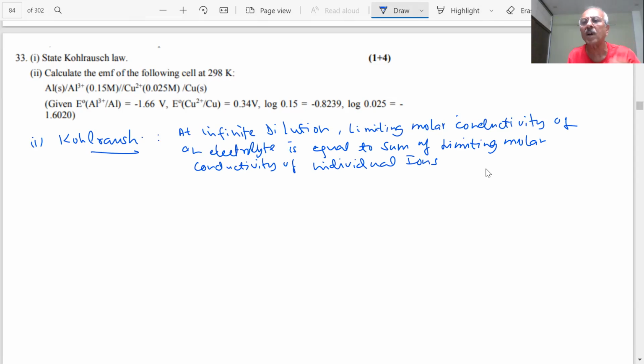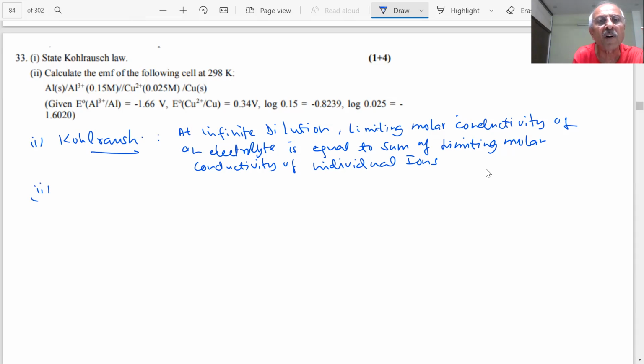Because the ions will become free, so inter-attractive forces will disappear and we can write this for any electrolyte. So we have given a formula; a 1 mark question is here, so 1 into 4 is written. Okay, what is the second part, students?